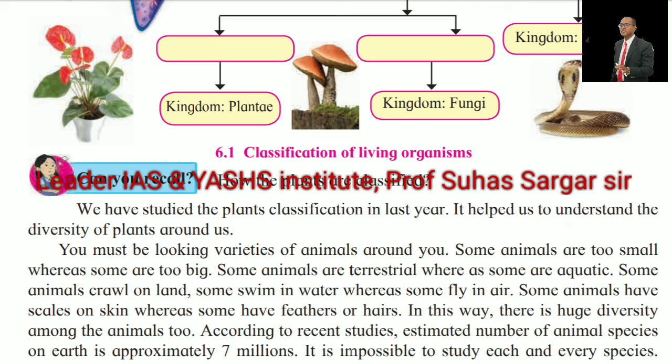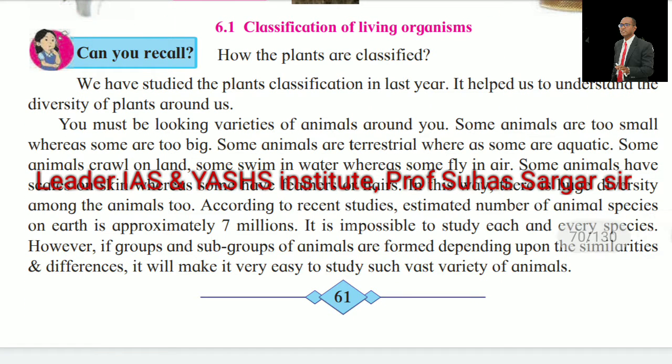Can you recall a few questions? How are the plants classified? We have studied plant classification last year. It helps us to understand the diversity of plants around us. You must be looking at varieties of animals around you. Some animals are too small, whereas some are too big. Some animals are terrestrial, whereas some are aquatic. Some animals crawl on land, some swim in water, whereas some fly in air. Some animals have scales on skin, whereas some have feathers or hair. In this way, there is a huge diversity among the animals too.